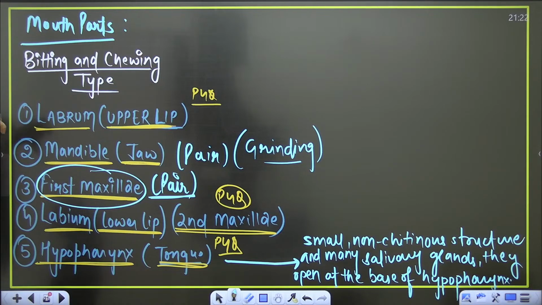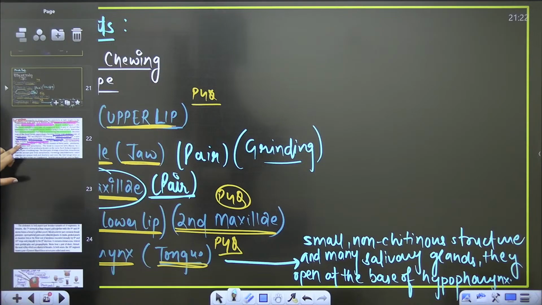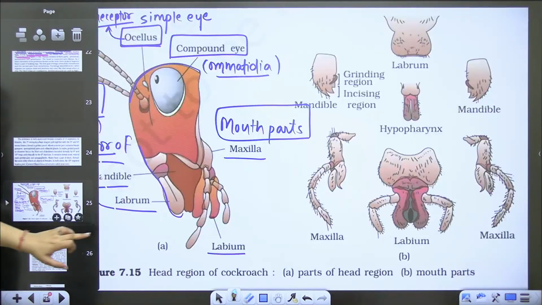So it is the mandible that will help in grinding. It is the first maxilla that will help to pick up the food and put it in the pre-oral cavity. And labium is basically making the platform for the food, and you know the role of hypopharynx as well.